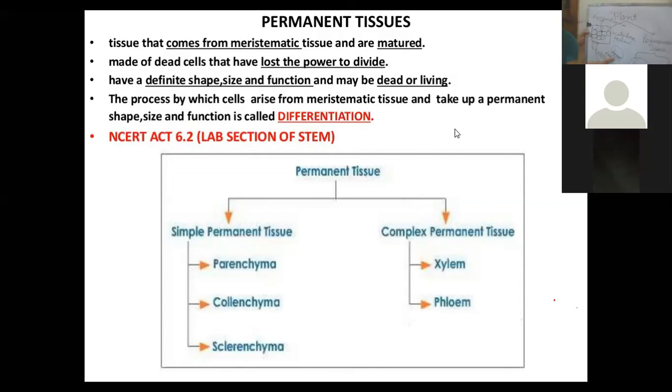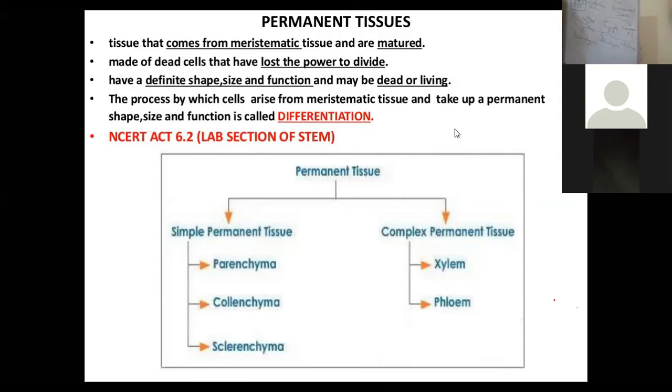Now we will be discussing another type of simple permanent tissue which is called collenchyma. Again, we have discussed that the cells of parenchyma are living.